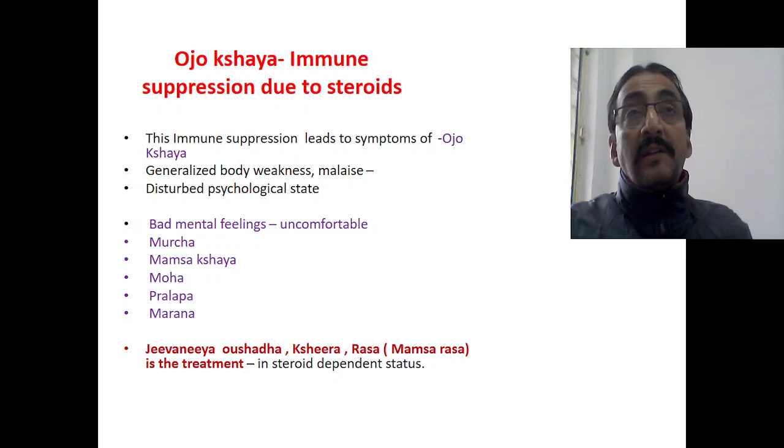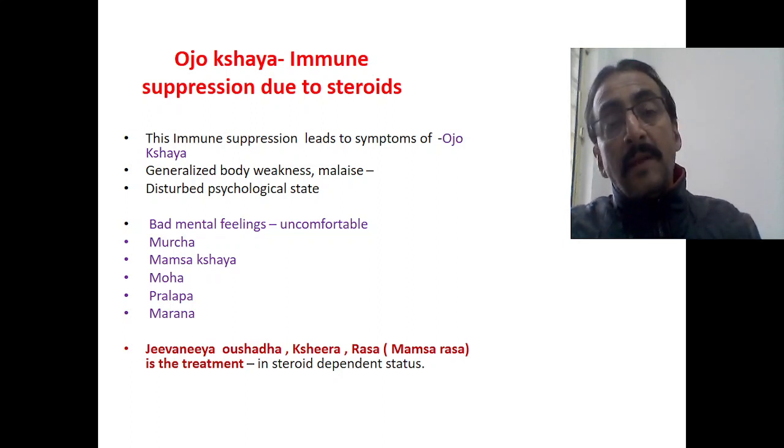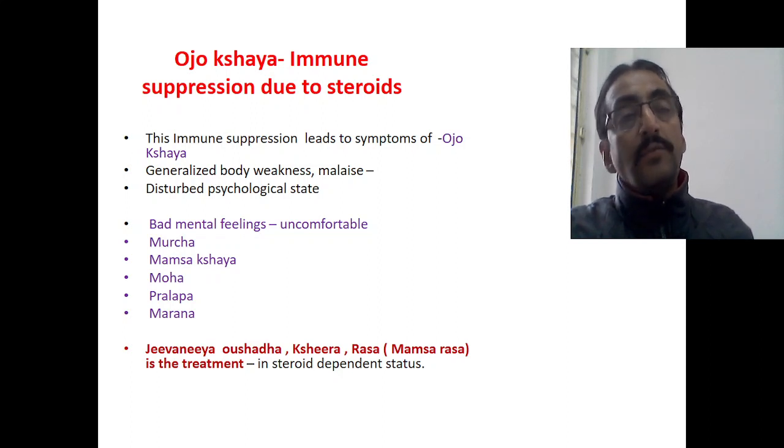What the patient complains of is generalized body weakness, malaise, disturbed psychological status, bad mental feelings, uncomfortable feeling, murcha, mamsakshaya, moha, pralapa, marana, etc. These are the symptoms mentioned in Ayurveda in conditions of Ojakshaya. Now, when you receive a patient of nephrotic syndrome in this condition of Ojakshaya because of excess use of drugs, what treatment do you have to give?